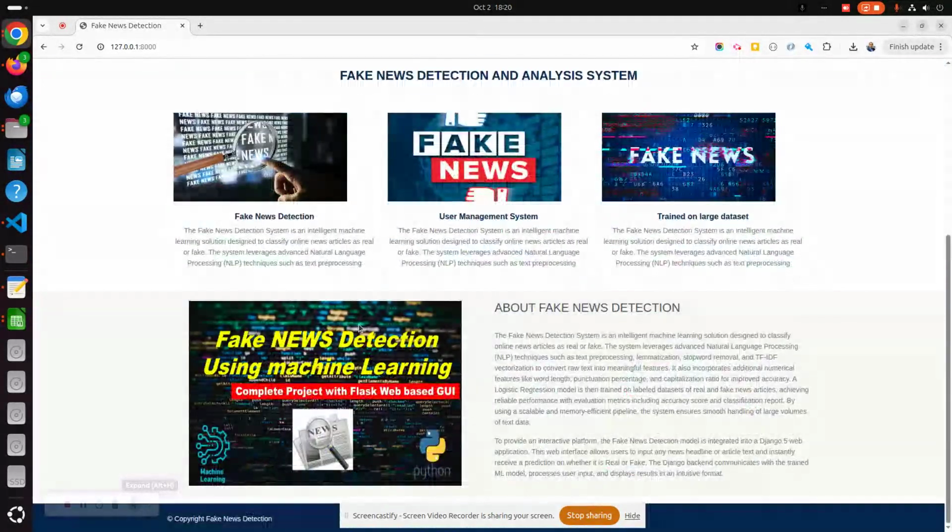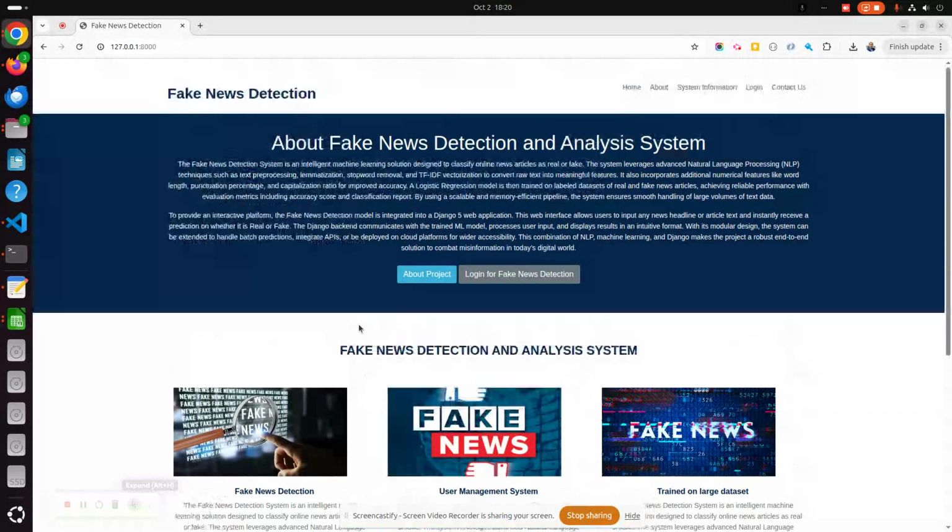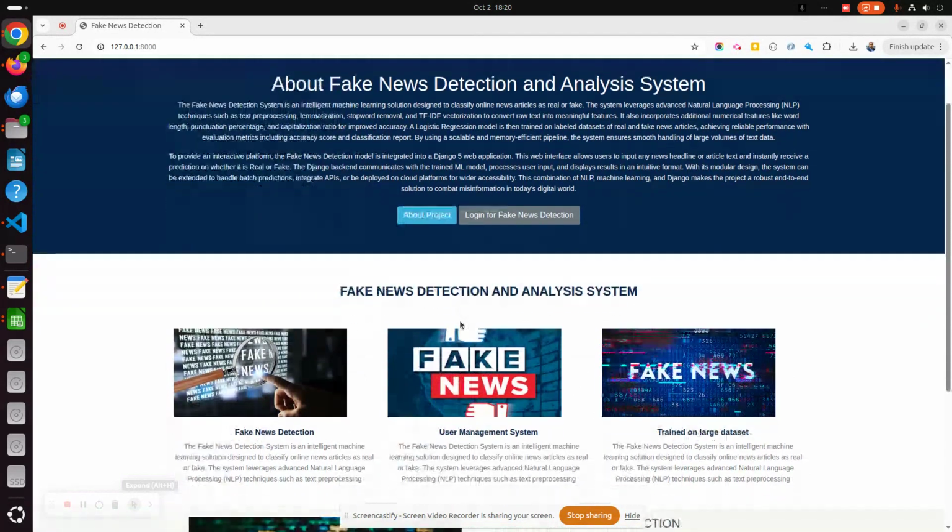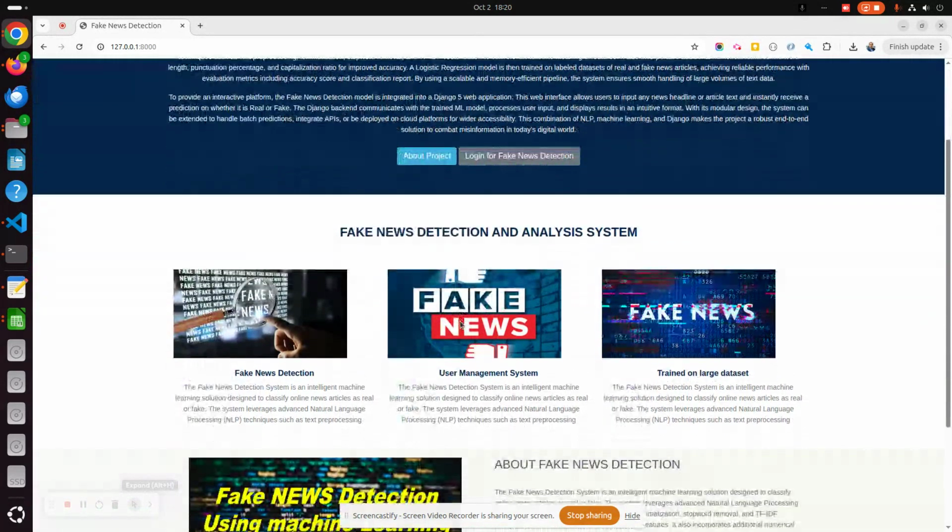Hello friends, welcome again. This is the new project of a fake news detection system using machine learning. I have developed this project using Python and machine learning algorithms. The main concept for developing this project is to detect whether the news is fake or real, using the data set available on Kaggle.